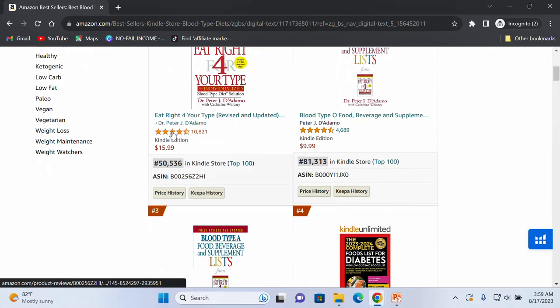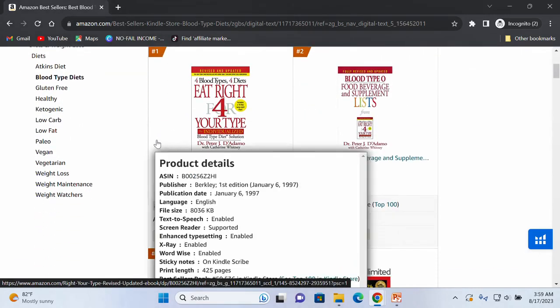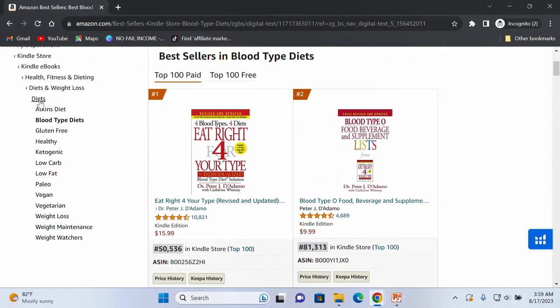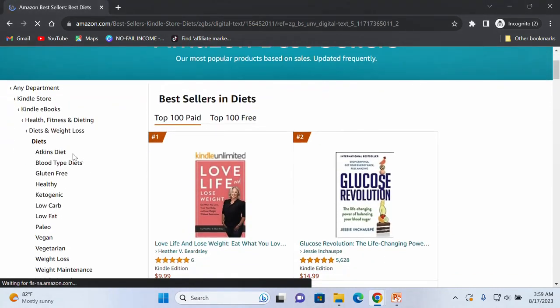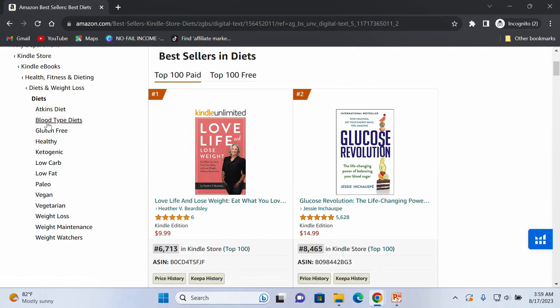But what I've observed recently on the Amazon platform is that if you penetrate any sub niche, yes, look at it here. We are on diet. Before we go into blood types, look at it. We have Atkins diet, blood type diet, gluten-free, healthy, and a whole lot of diets under here. So now we said let's check the blood type.